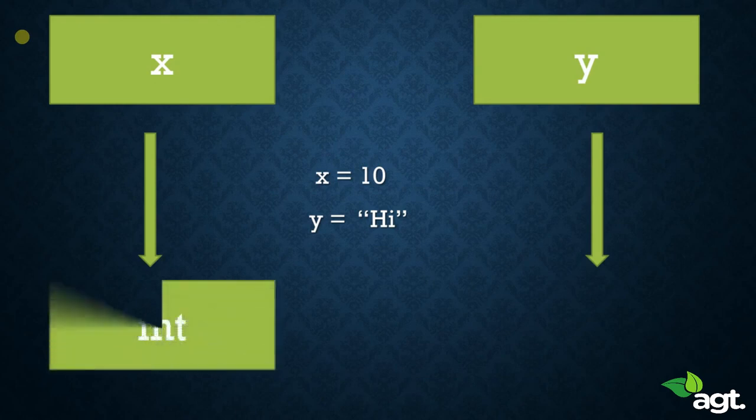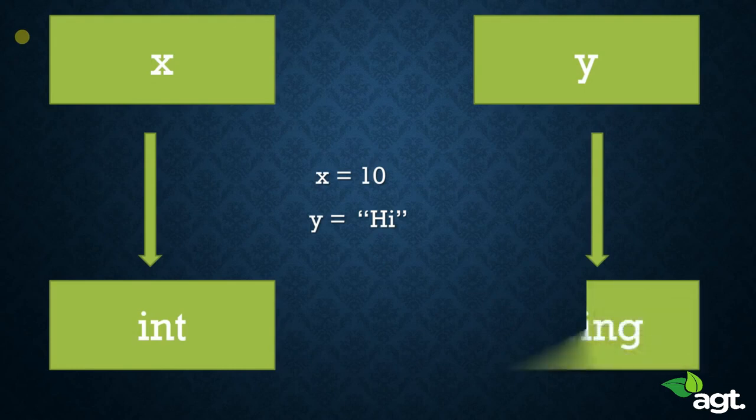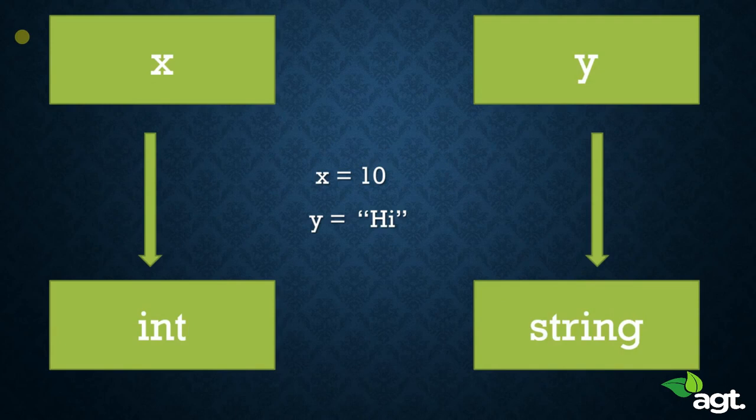Our x is an integer data type because it stores an integer. 10 is an integer. X stores the value of 10 in it. So x is an integer variable. Now y on the other hand is a string because it stores a word. Hi is a word.